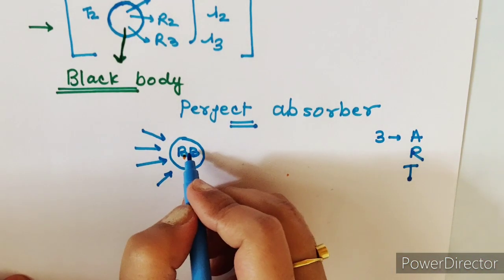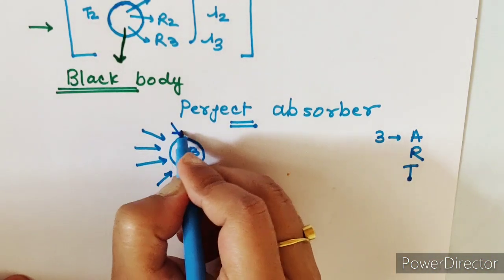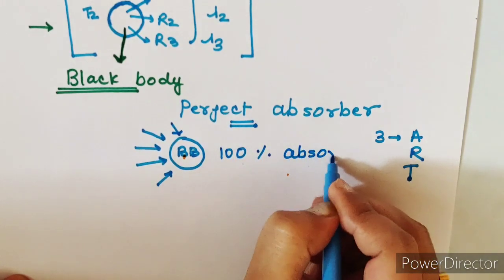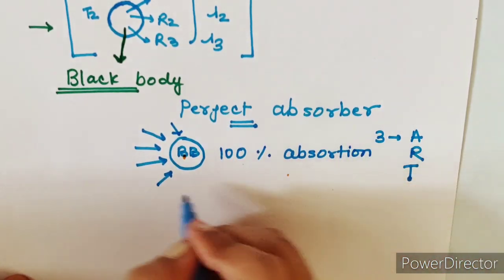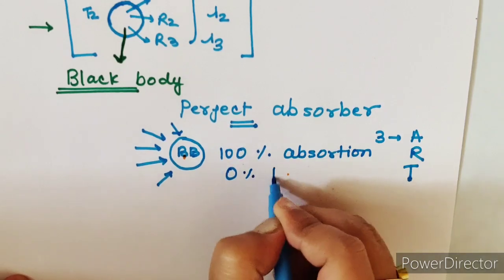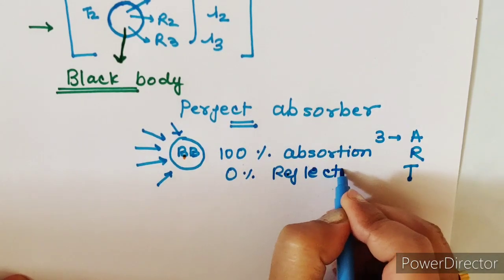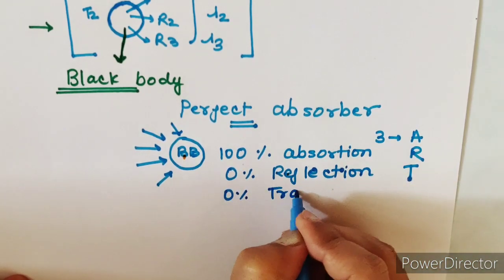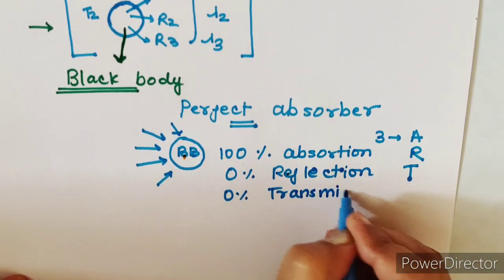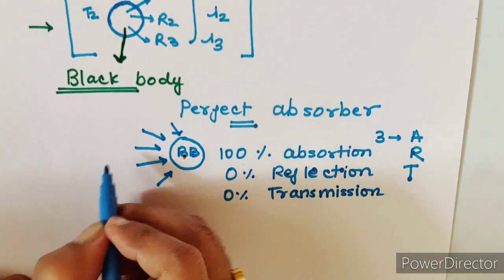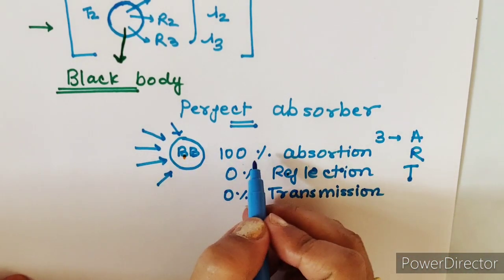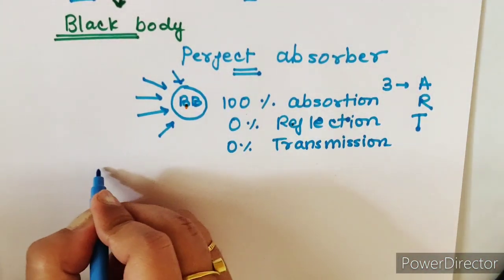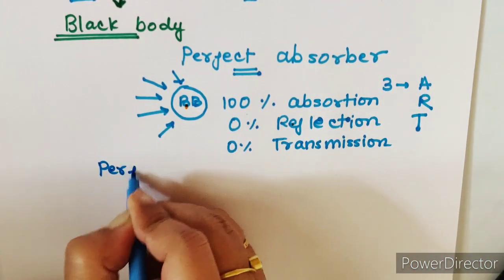But in case of black body, what is happening? 100% absorption is taking place. So 100% absorption, all radiations are being absorbed, 0% reflection means no reflection is taking place, and 0% transmission. So no transmission is taking place. That is why it is a perfect absorber. Now, the interesting point is all the perfect absorbers are perfect emitter also.